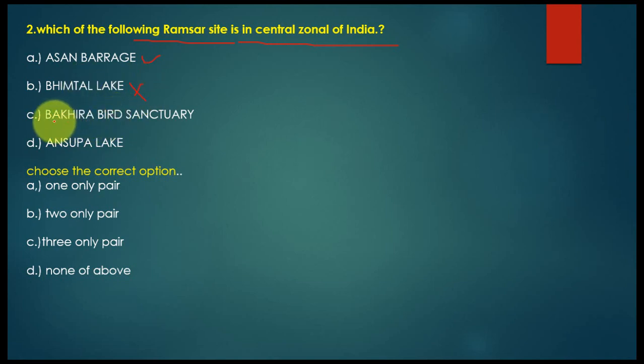Bagheera Wildlife Sanctuary is in UP. So UP also comes in the central zone. So this is also a right one. Ansupa Lake is in Odisha, and it is also a Ramsar site. But it comes in Odisha. So if you were asked about Ramsar sites, Ansupa Lake would be right, but the focus here is the central zone. So Ansupa Lake is wrong for this option, but it is a Ramsar site found in Odisha. So as you can see, one and two, so two only pair is the right one. Two only pair is the right one.